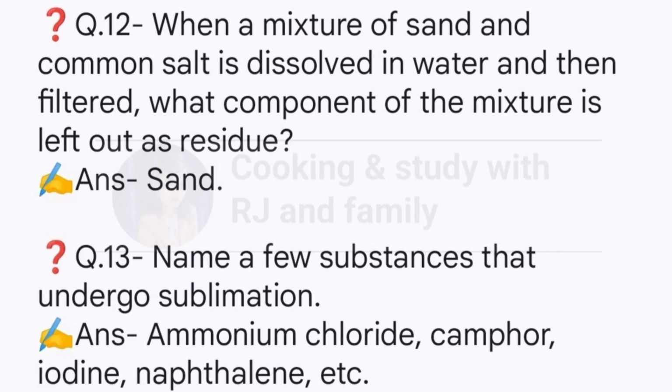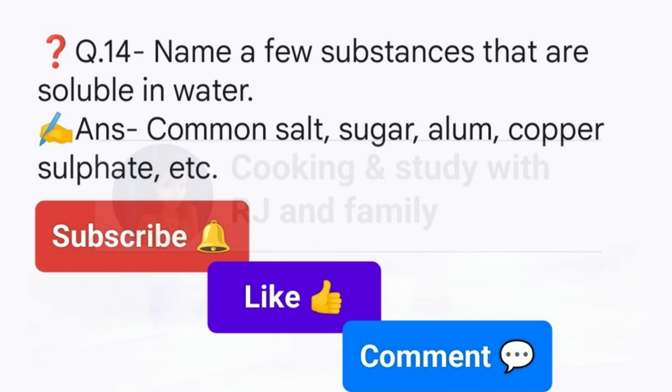Question 12. When a mixture of sand and common salt is dissolved in water and then filtered, what component of the mixture is left out as residue? Answer. Sand. Question 13. Name a few substances that undergo sublimation. Answer. Ammonium chloride, camphor, iodine, naphthalene, etc. Question 14. Name a few substances that are soluble in water. Answer. Common salt, sugar, alum, copper sulfate, etc.